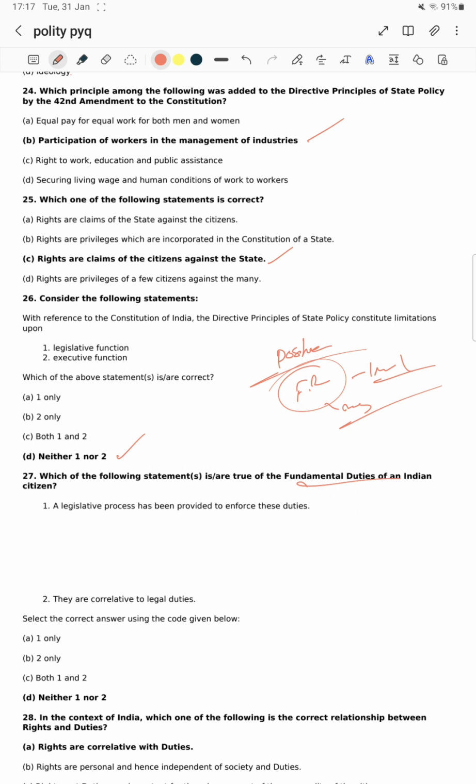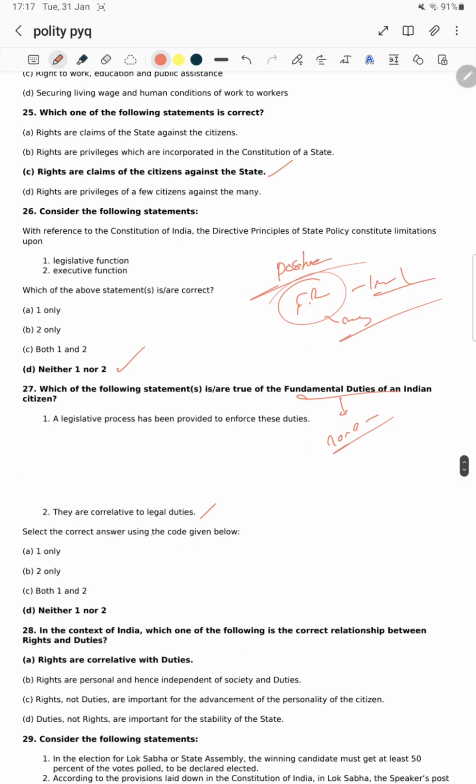DPSP fundamental duties: is a legislative process provided to enforce the duties? No sir, nothing. It is non-enforceable. Are they correlated to legal duties? No sir, they are not correlated with legal duties.